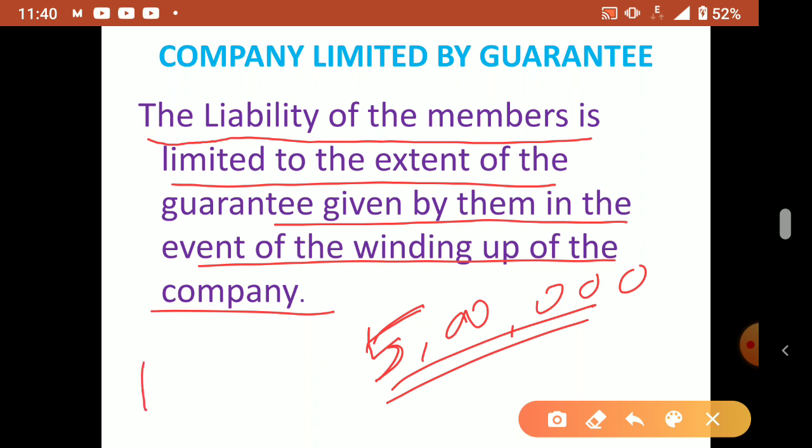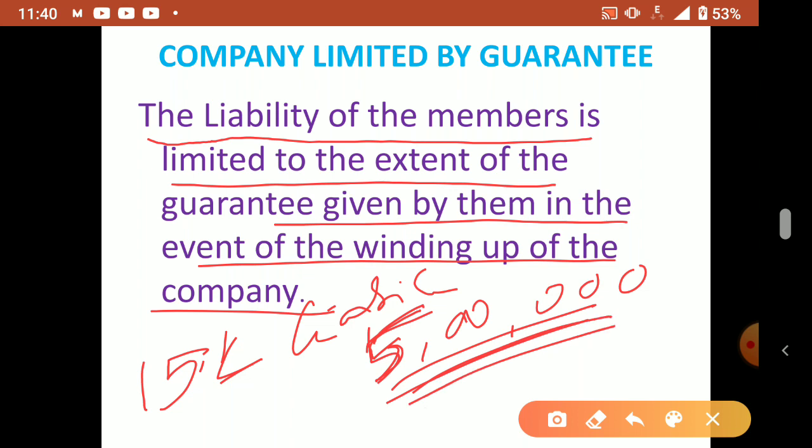There may be 15 lakh rupees of debts, meaning liability is there, but I will not give 15 lakh or a proportionate amount. I will give only how much? 5 lakh only, because already I agreed to this, which is called what? Guaranteed amount. So when a guaranteed amount is agreed by the member for the liability at the time of winding up of the company, that is called what? Company limited by guarantee.